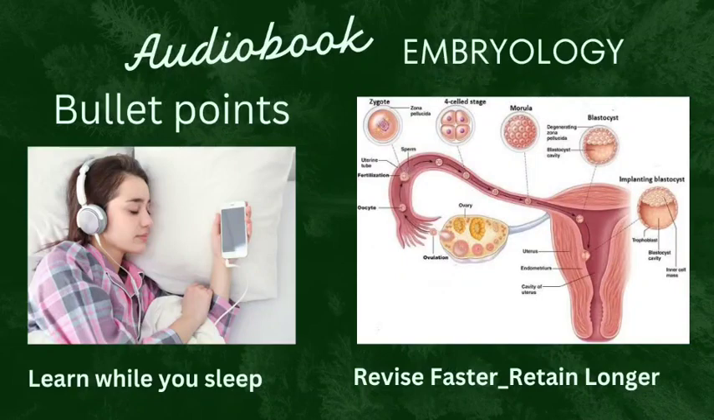Uterus and cervix develop from Mullerian duct. Upper two-thirds of vagina develops from Mullerian duct. Vaginal epithelium develops from endoderm of urogenital sinus.